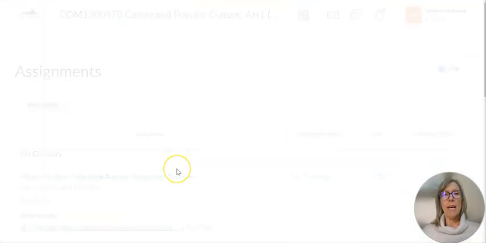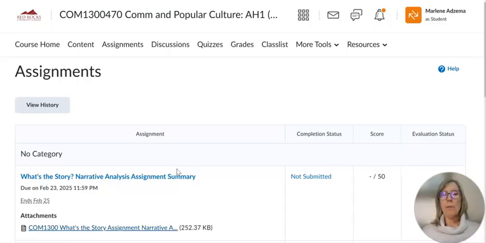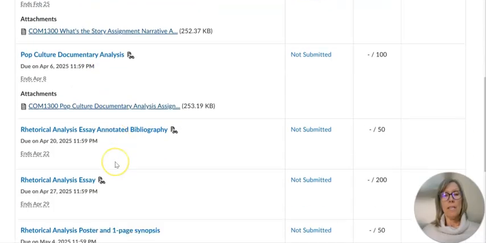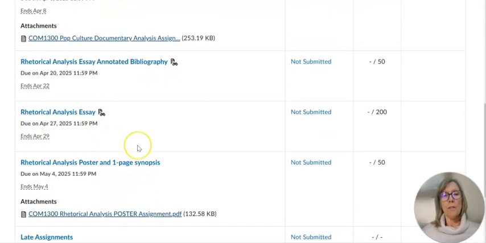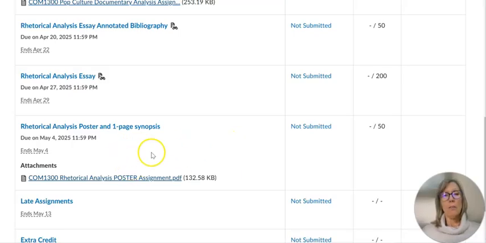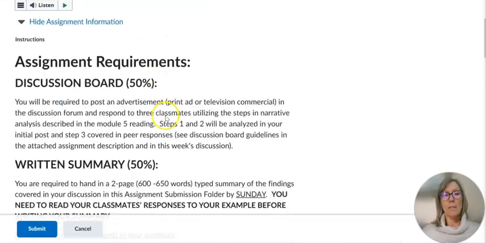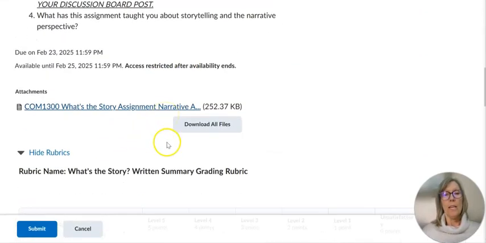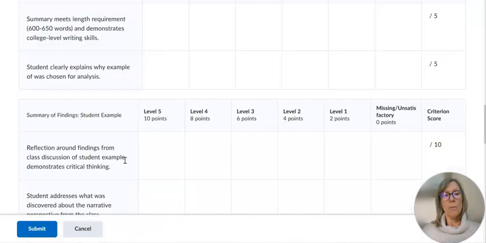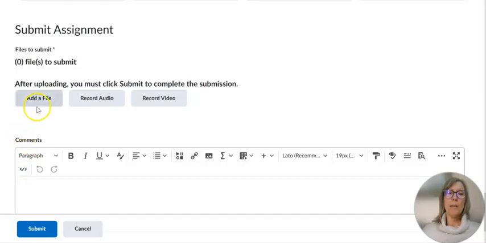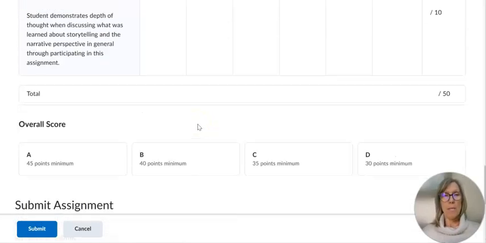Next is the Assignments tab. Under the Assignments tab is where the written assignments will be handed in. So you can see here the different assignment descriptions and what you need for those. For example, if you're looking to hand in an assignment, you'll click on it, and then you'll go through and see the rubric and all the information that you need. Then if you scroll down to the bottom, you can click Add a File. You'll add a file from your computer, and then you'll hit Submit.